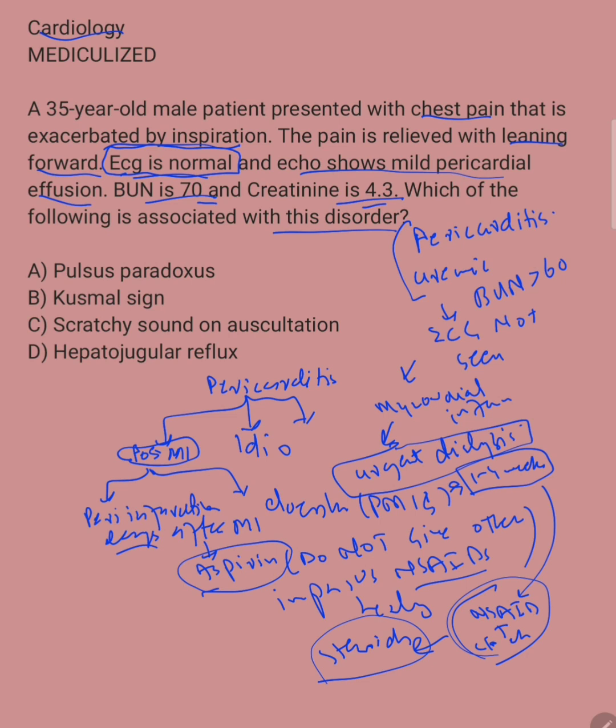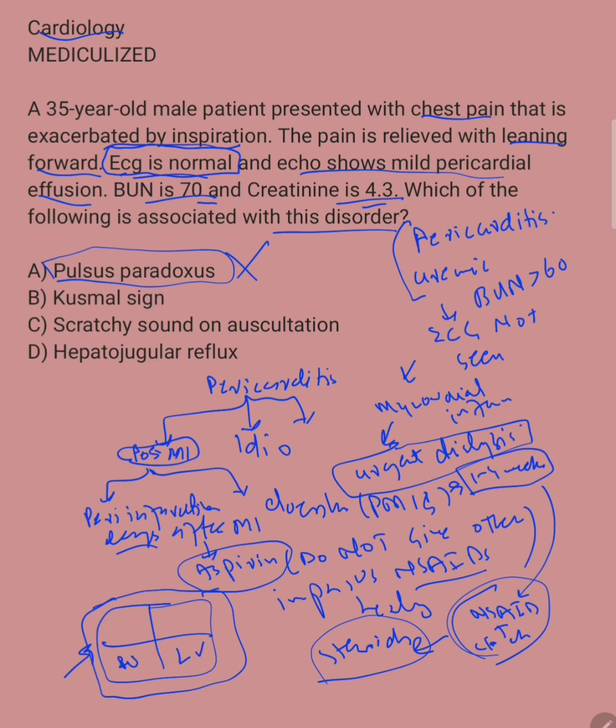So, all right. Now we know that this is pericarditis, and we know the management. But let's talk about the other options. Which option is right? Postoperative oxygen is wrong. This will be wrong because this is seen in anything. Let's say this is the heart, and outside the heart is the pericardium. Anything that increases pressure inside the pericardium or increases pressure on the heart from outside can cause the right ventricle, the left ventricle and all the chambers to get compressed, so that the right and left ventricle compete with each other to fill with blood. The right ventricle has low pressure, so it will be more compressed.